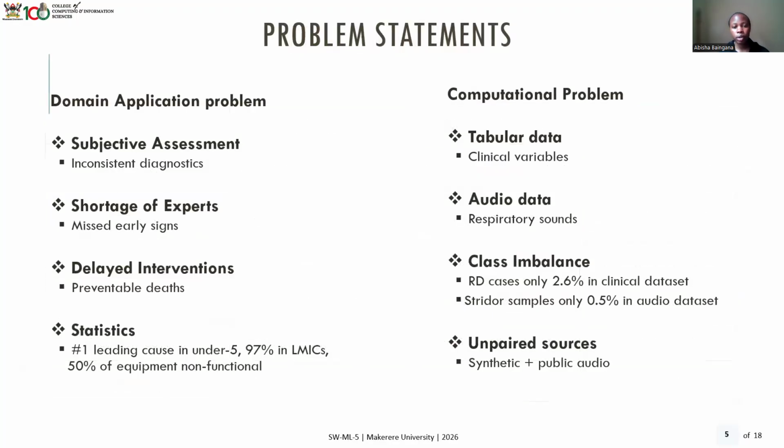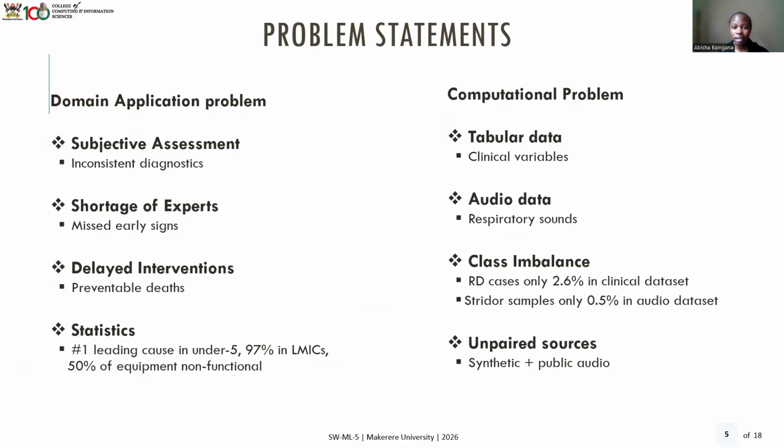So our problem statement, starting from the domain, is that in the hospitals or in the clinical centers in Uganda, there is subjective assessment, in that the assessment or the diagnosis differs from one doctor to the next or one clinician to the next, and this can lead to inconsistent diagnosis. And then we have shortage of experts, and you find that the ones that are readily available do not have that level of expertise and can easily miss some of the early signs.